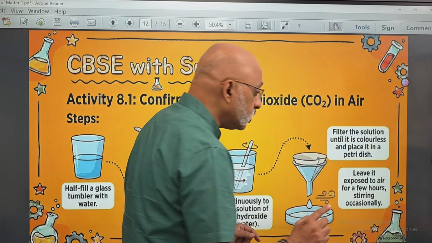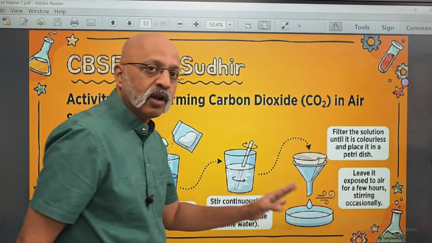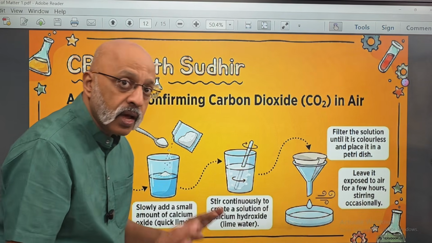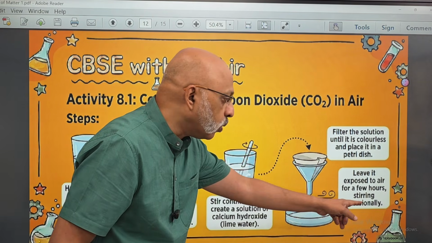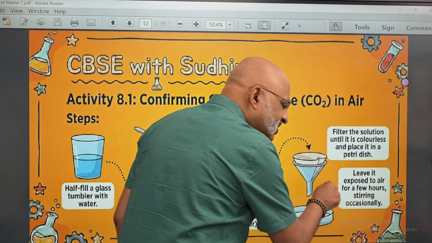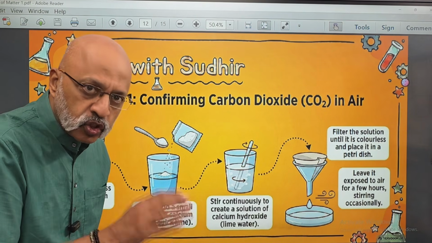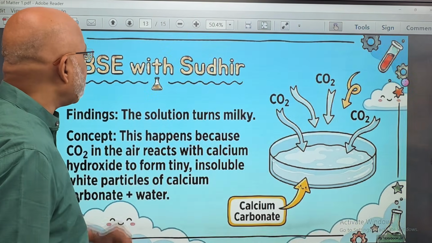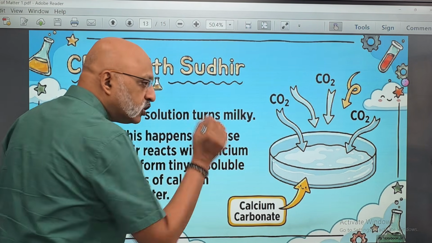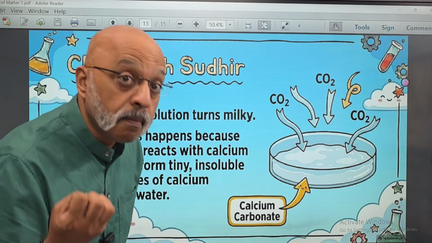Now what you need to do is to leave it exposed to air. Now you just leave it open in the air. Don't do anything. Whatever has come down, you leave it open to air. Okay, just in a little while, every 20 minutes or so, just go and stir it so that it keeps moving. It's not static, right? Now what happens is, the finding of this activity 8.1 will be that the solution which you have in the petri dish will turn milky.